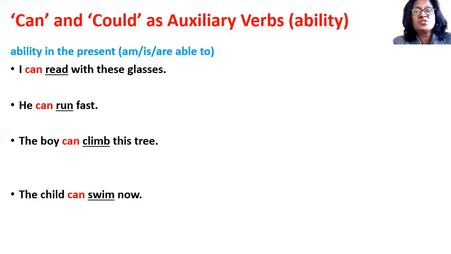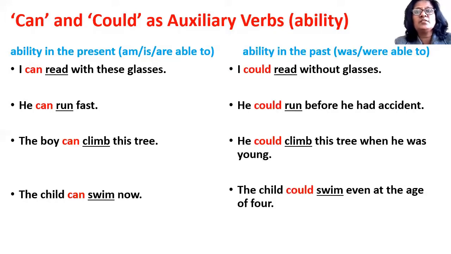The child can swim now. That means the child is able to swim now. All these sentences show ability in the present with the help of the auxiliary verb "can". Now, "could" is used to show ability in the past. So, "could" will mean "was" or "were able to". I could read without glasses. So, it is ability in the past, that without glasses I could read, but now I cannot read without glasses. So, I could read without glasses means I was able to read without glasses.